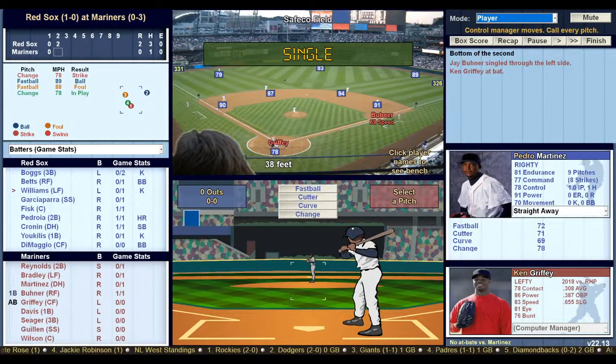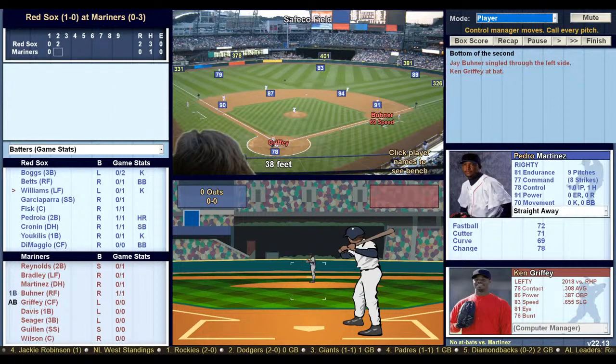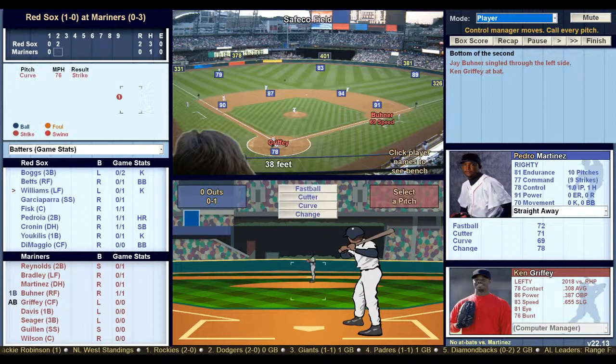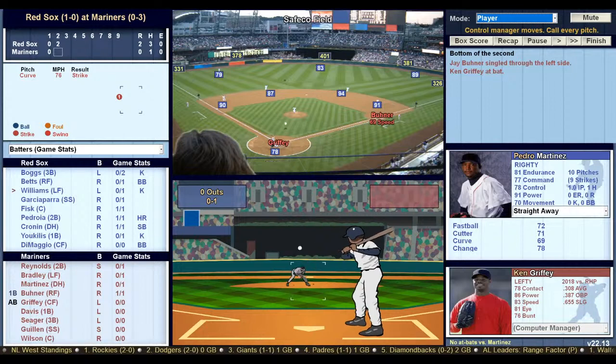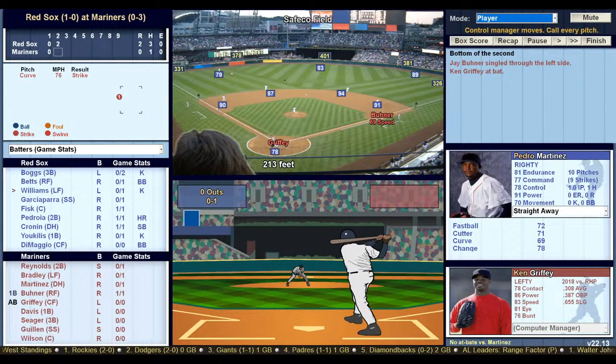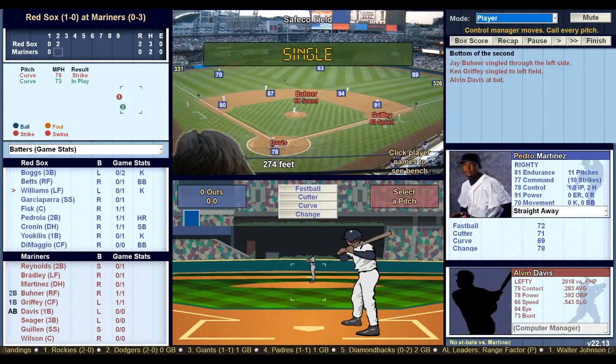So Buhner's at first. No outs for Ken Griffey Jr. Curveball to the lefty. That's a strike. Curveball again, a little lower, outside corner. And oh, that's a single. Williams couldn't make the play. Here come the Mariners. Wow, the Mariners are 0-3. Holy cow.